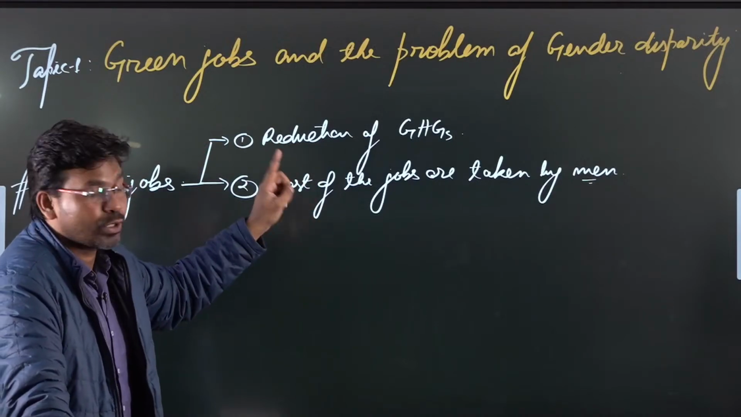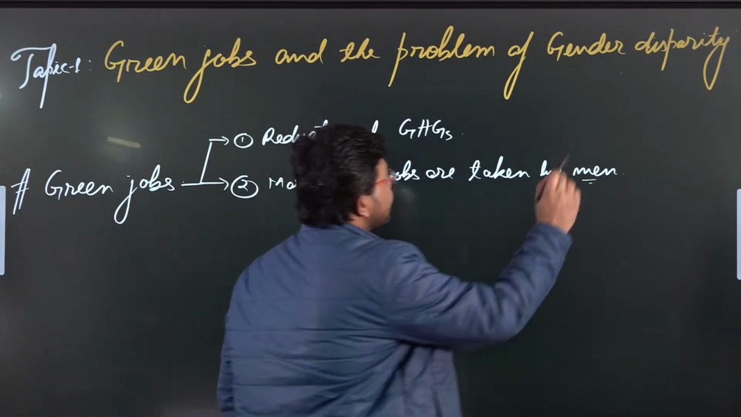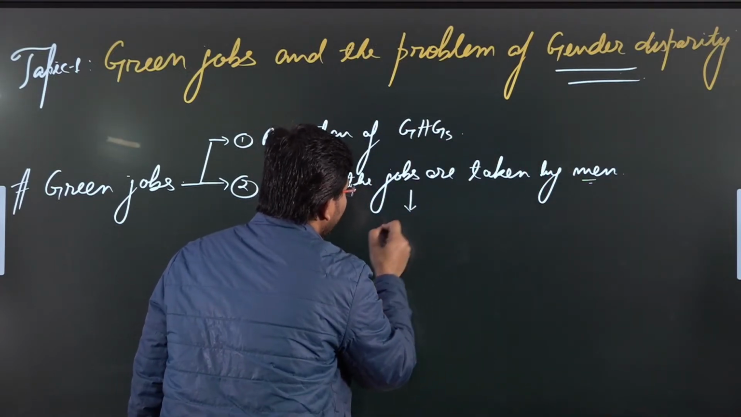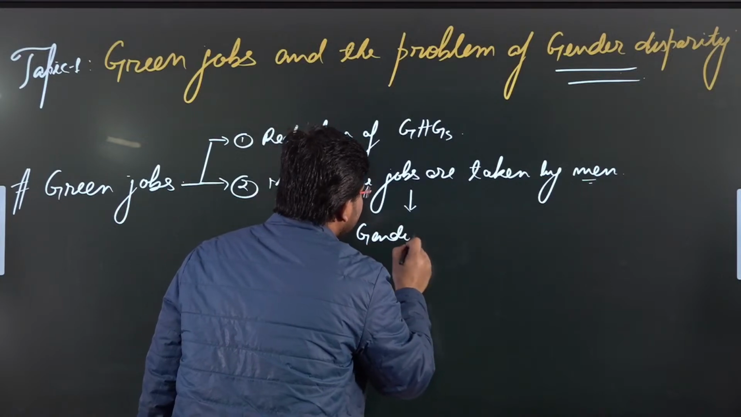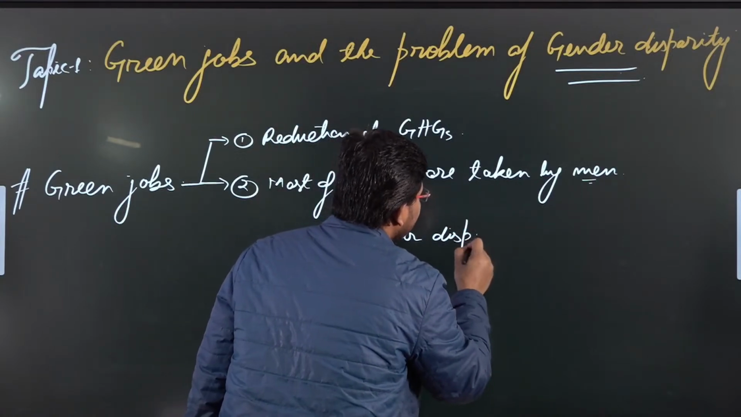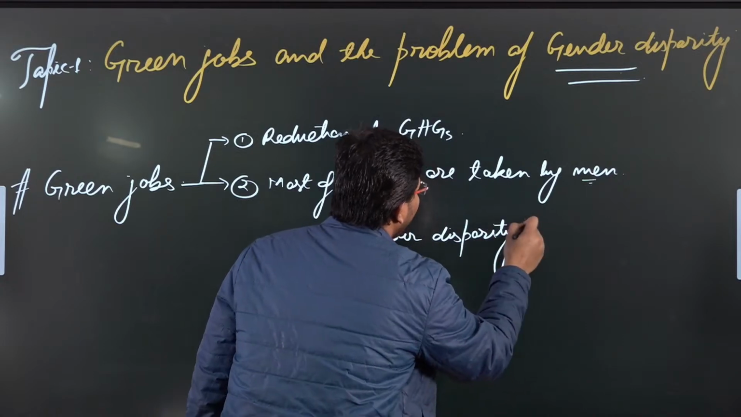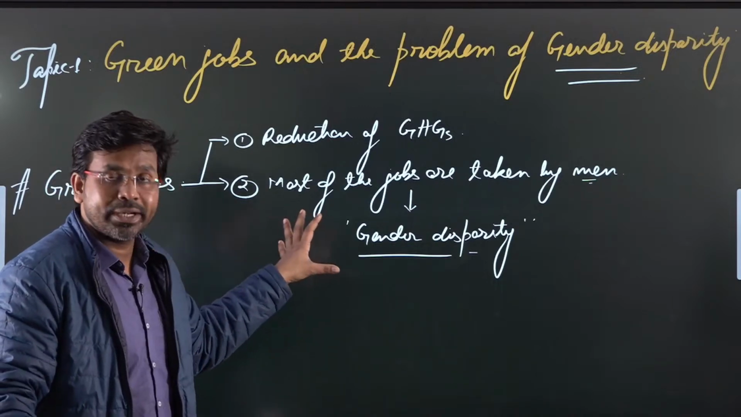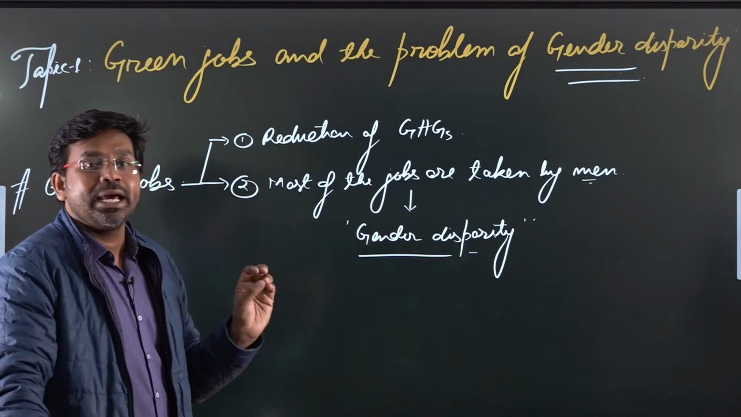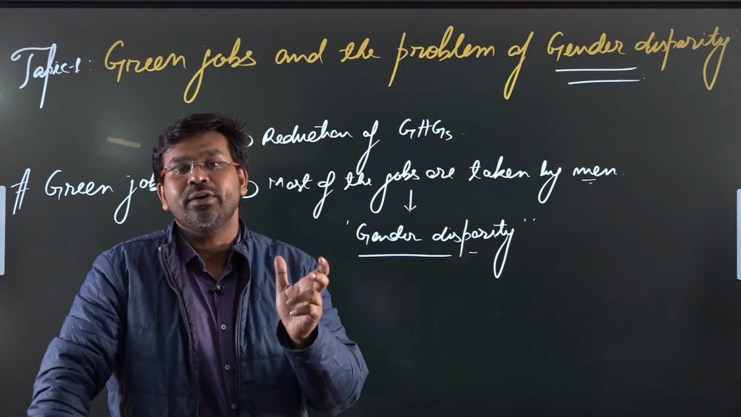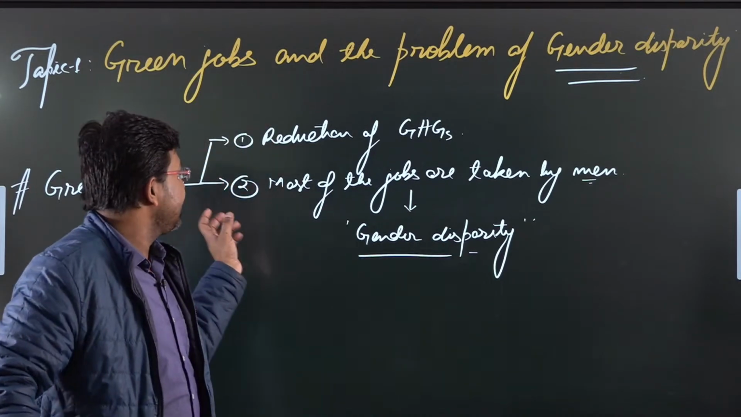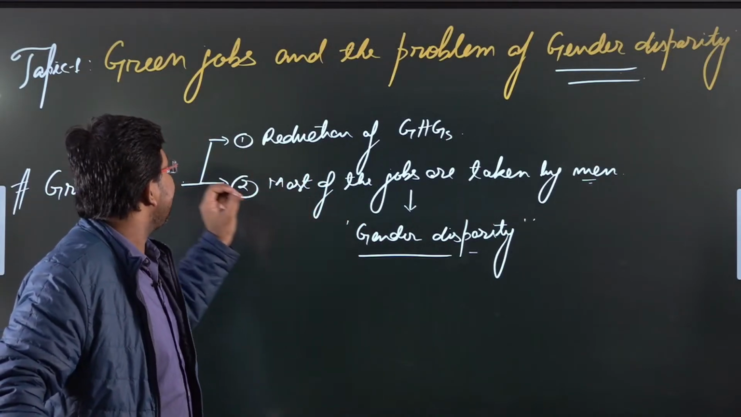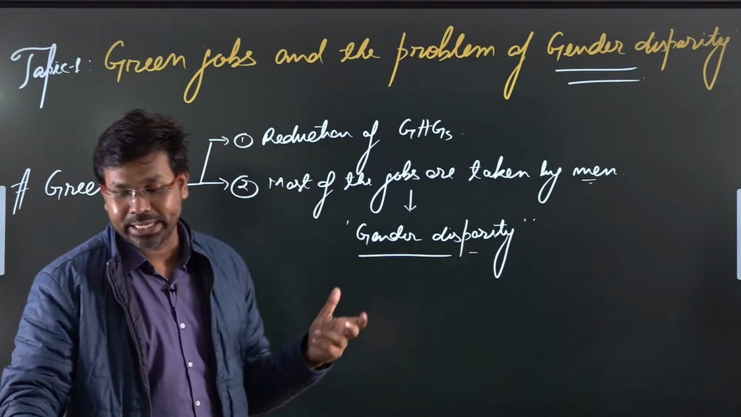But the thing is, it is also causing a problem. What problem is it causing? It is causing gender disparity, okay. So this is leading to a situation which is known as gender disparity. Why gender disparity? Because women are not getting employed at par with men, and that is what is leading to a kind of disparity between men and women. So that's why in this article they have mentioned green jobs and the problem of gender disparity.